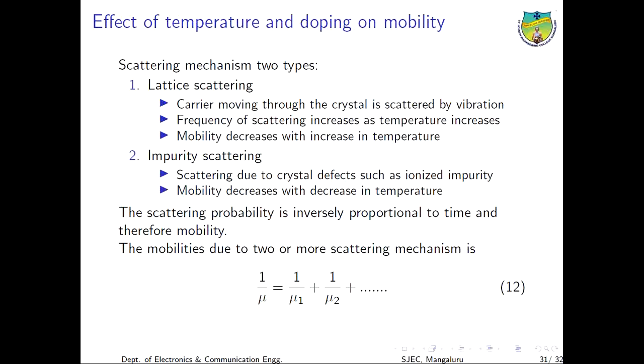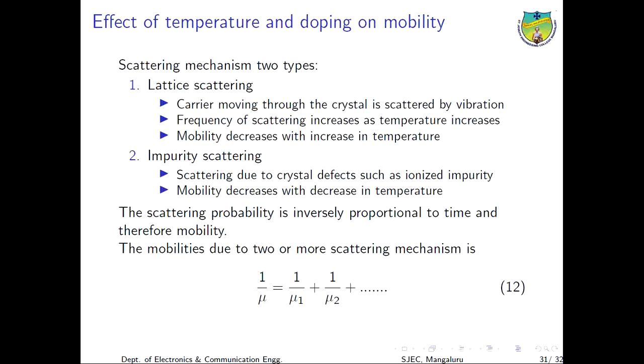The frequency of scattering increases as the temperature increases, and when the temperature increases, the mobility decreases. Mobility is the ease at which the holes and electrons move in a crystal. So when the temperature increases, the frequency of the scattering will increase, and as a result the mobility will decrease. Second one is the impurity scattering.